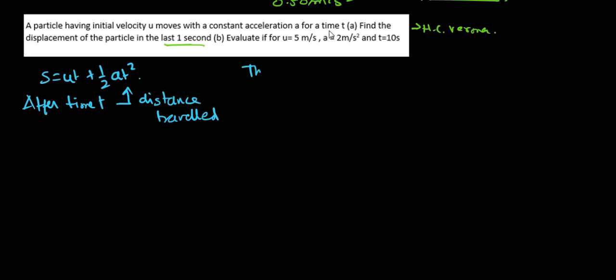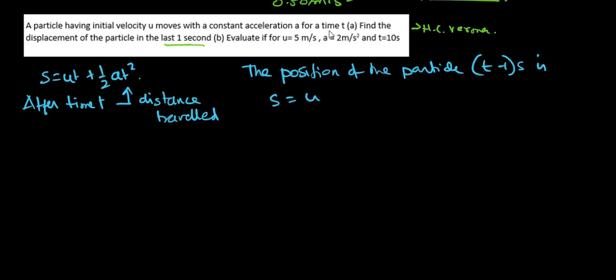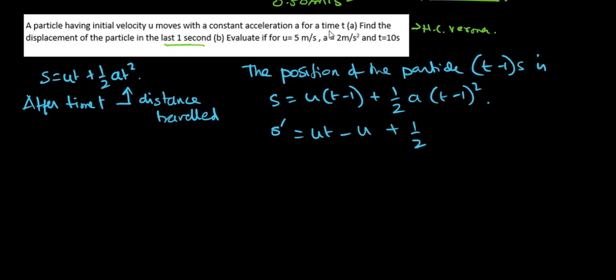The position of the particle at time t minus 1 seconds, how much will this be? Obviously, in place of t we will put t minus 1: s dash is equal to u into t minus 1 plus half a into t minus 1 square. So that's going to be ut minus u plus half a into t square minus 2t plus 1.